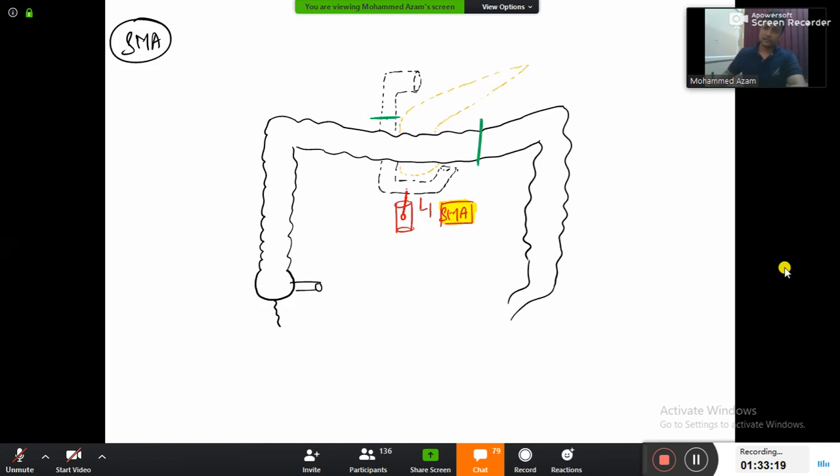Superior mesenteric artery will give a branch here, and this branch is between the pancreas and duodenum. Pancreatico-duodenal, but this time which ones are inferior? So I'll just put a star mark here, and this artery I'm writing here, star mark, inferior pancreatico-duodenal artery.